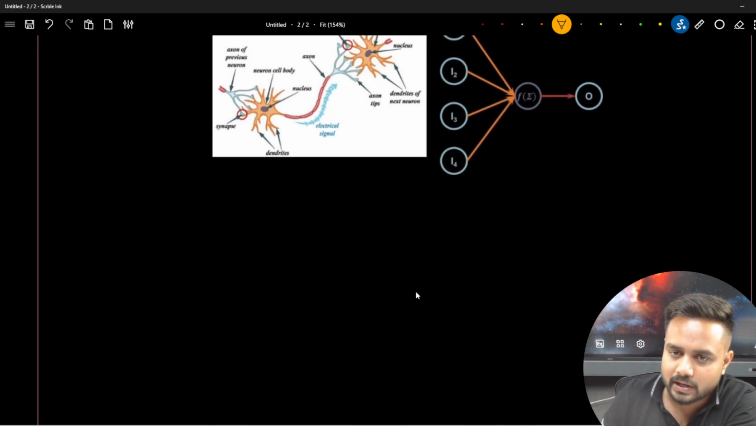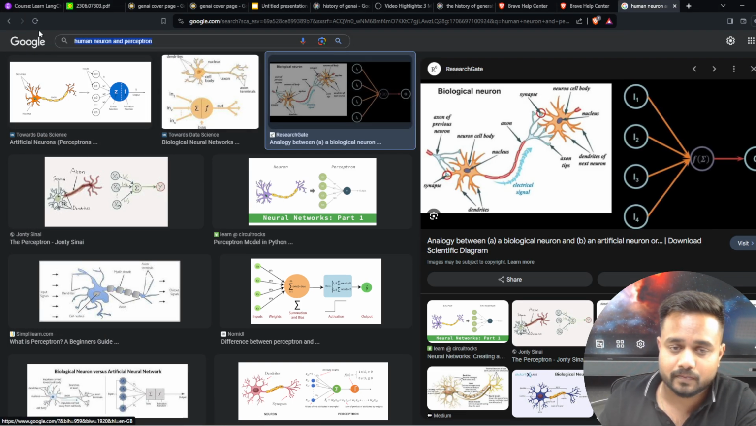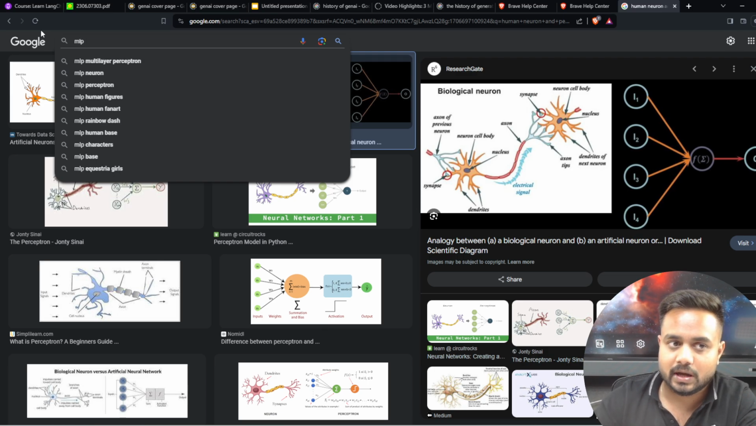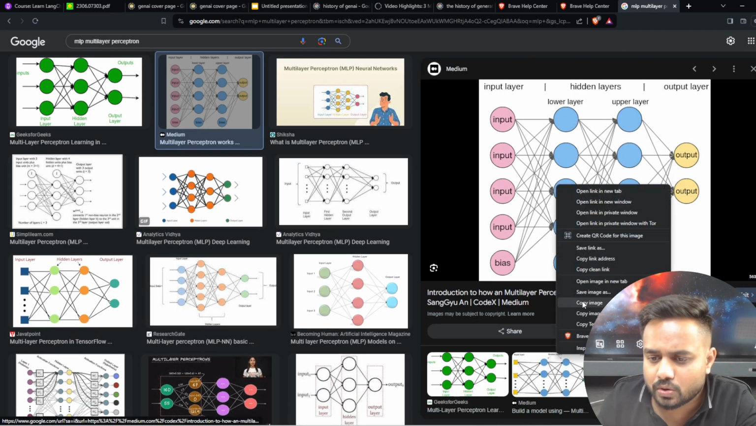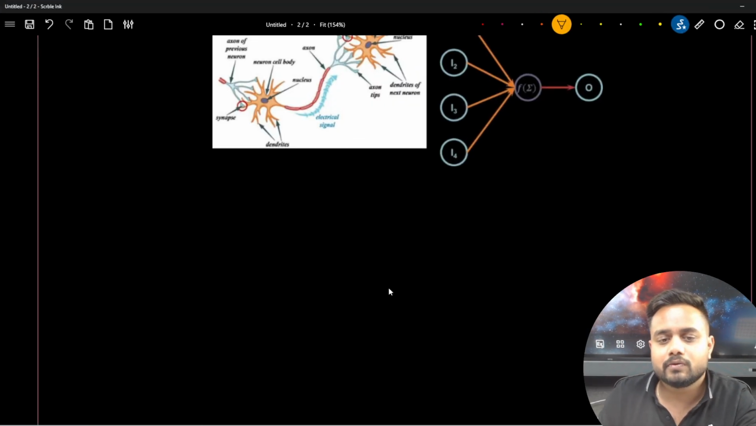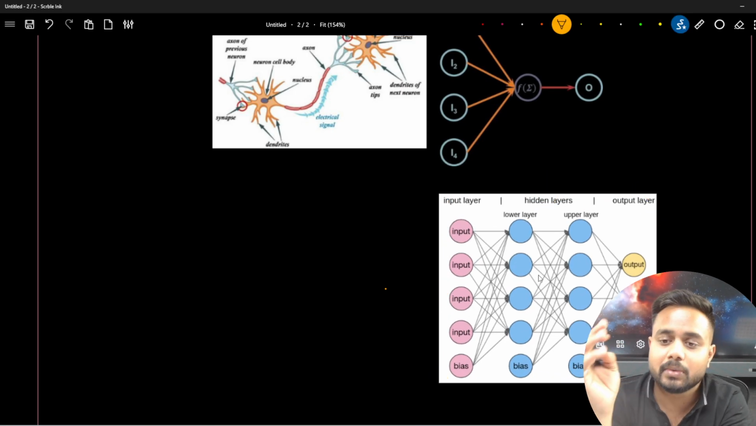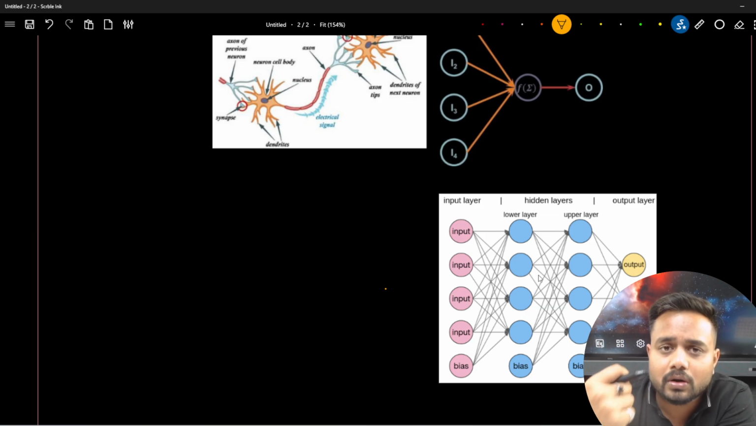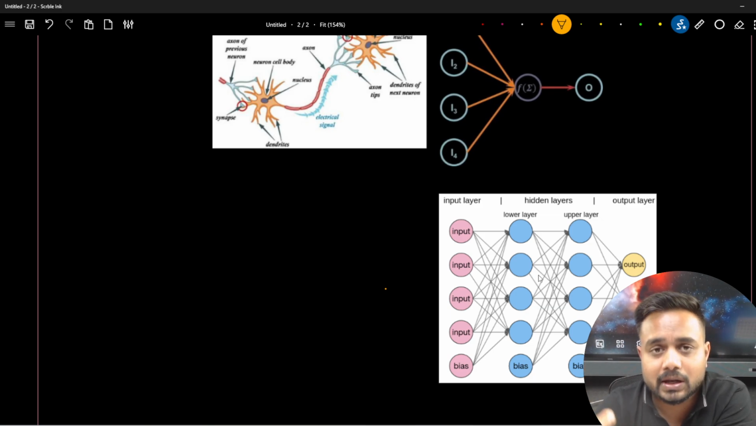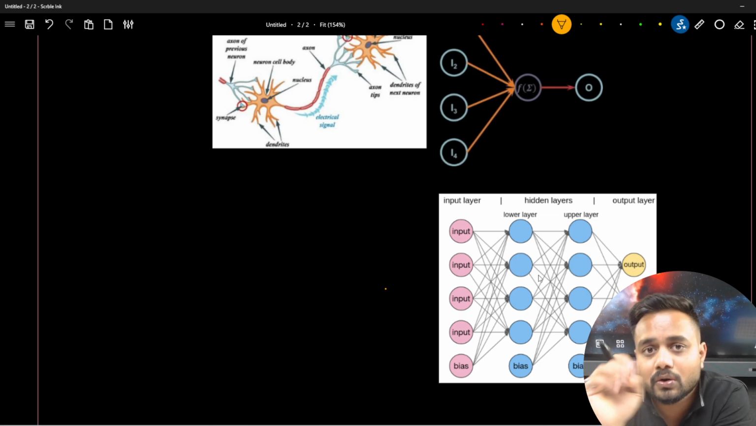Now if you create multiple hidden neurons, let me show you the image of the multiple perceptron, the MLP. MLP means multi-layer perceptron. So this is the image of the multi-layer perceptron. On one side you will find the input, on the other side the output, and in between multiple neurons and multiple layers. We can have multiple hidden layers, and that is called a multi-layer perceptron. A single perceptron means a single unit, a single neuron only, and a multi-layer perceptron means multiple neurons with multiple layers.